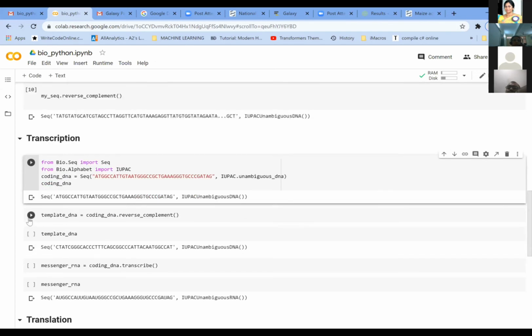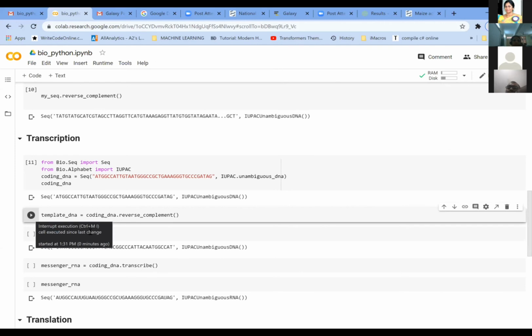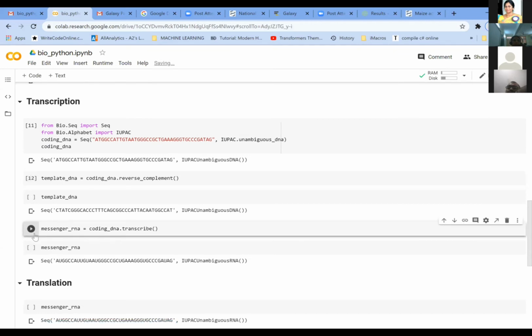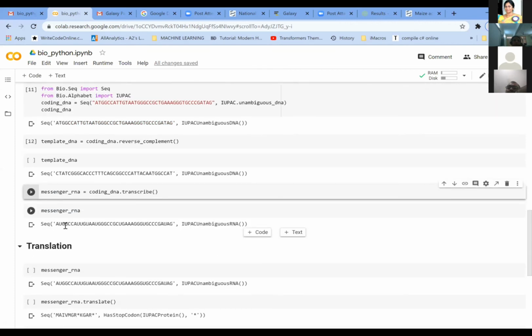And then the template DNA, you have to give the template DNA, it will give the transcribed sequence. From here, you will get the messenger RNA sequence. This is the messenger_RNA, the function which is going to work for this particular input, coding_DNA, and doing a transcription. So this is the transcribed mRNA sequence.